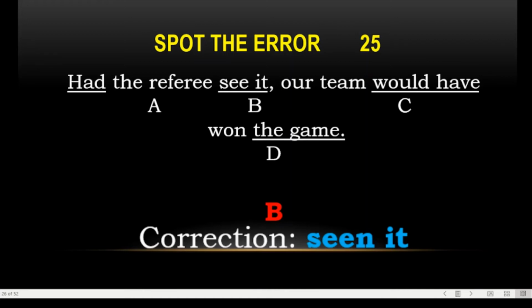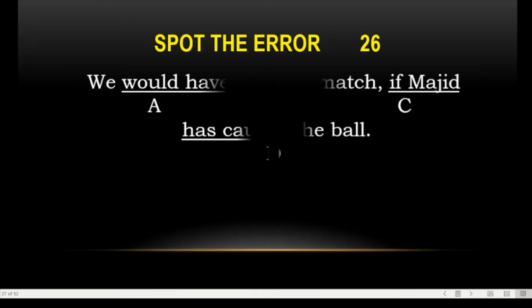Answer is beta. We would have won the match if Majid has caught the ball. Yes, again, would have won. This is your third conditional sentence. Complete the structure with respect to "we would have won the match if Majid has". As "has" is your present tense, so we will use past tense. Here we use Azam. Are you getting the errors in these sentences?